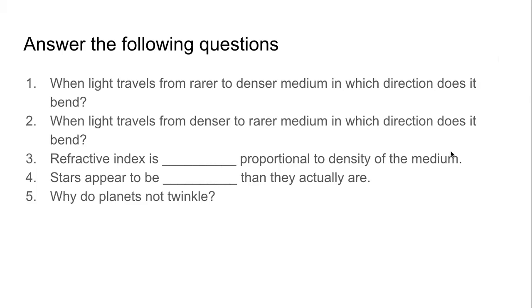Our eyes cannot detect that bending of light. That is why to us, the planets appear not to be twinkling. They twinkle, but we cannot detect it. So we say planets do not twinkle.